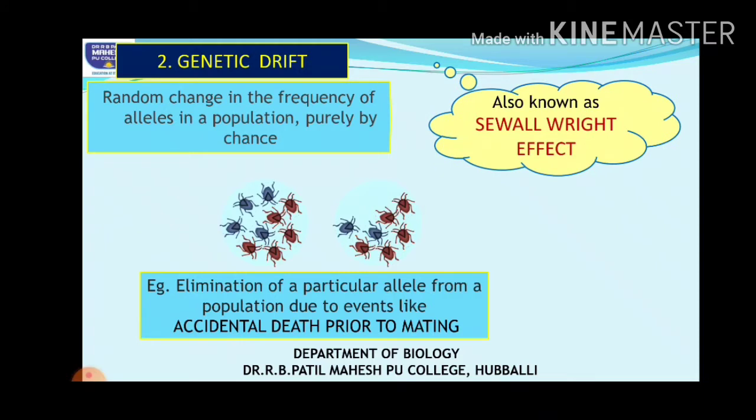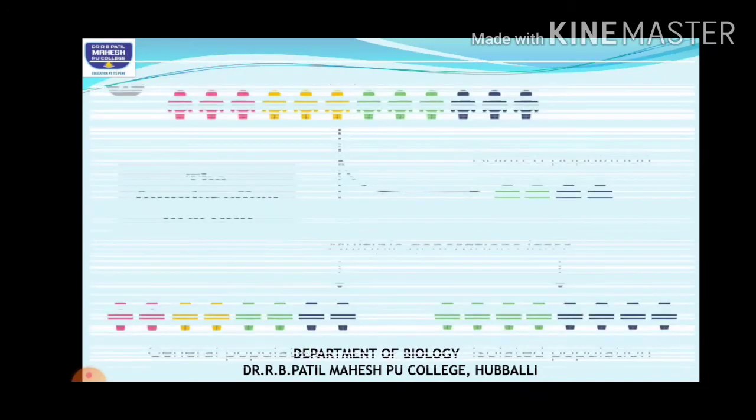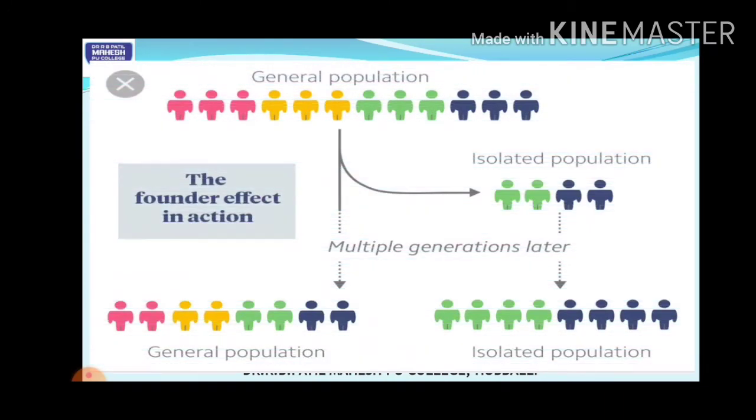So what is the Sewall Wright effect, students? It is a 1 mark question. It is nothing but genetic drift. Random change in the frequency of alleles in a population purely by chance is called genetic drift, and was first described by Sewall Wright. Hence it is called the Sewall Wright effect. One good example for this genetic drift I can give you here.